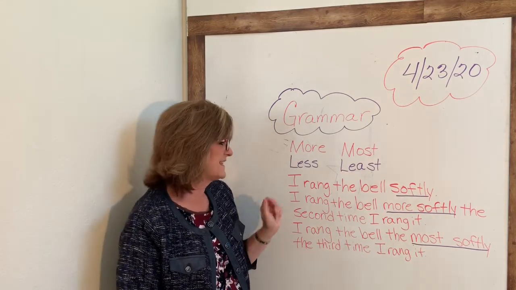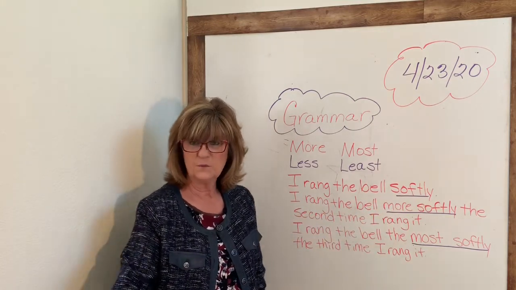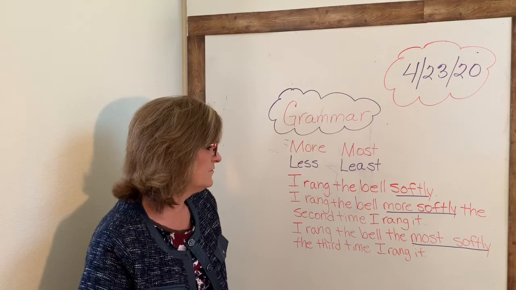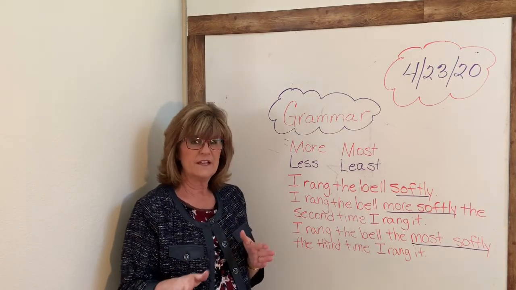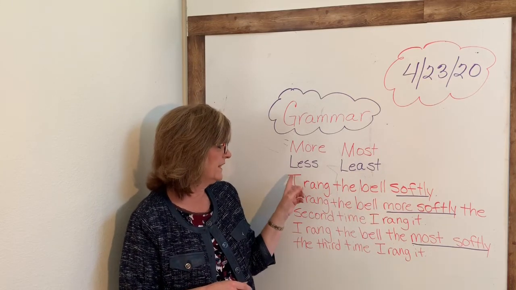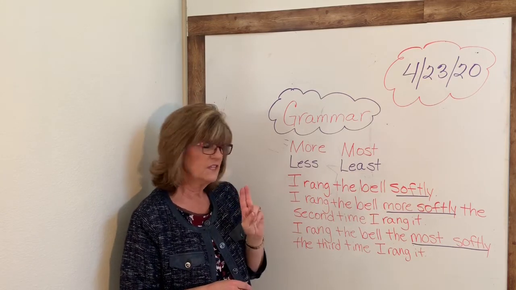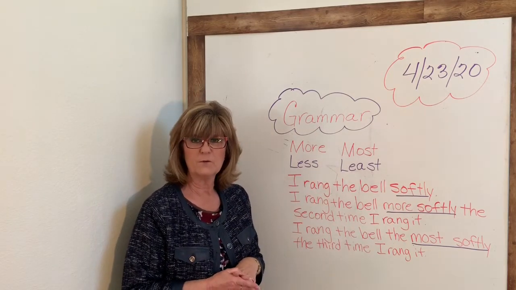So we wouldn't say softly-er or softly-est, would we? So in front of adjectives or adverbs that we can't add ER or EST to, we're going to remember to use more or less when it's comparing two things, and most or least when it's comparing three or more.